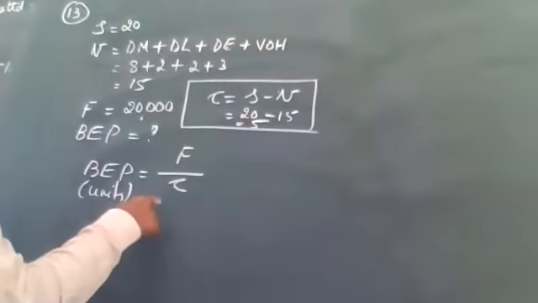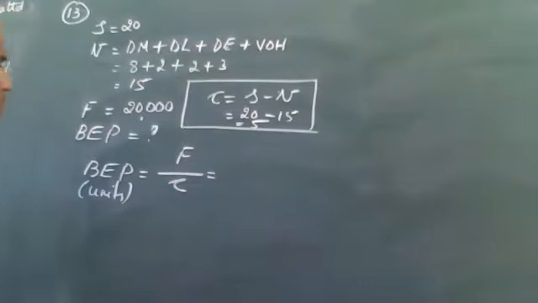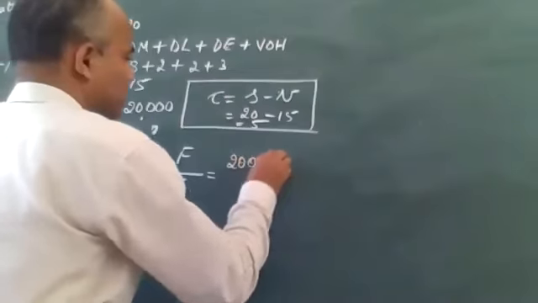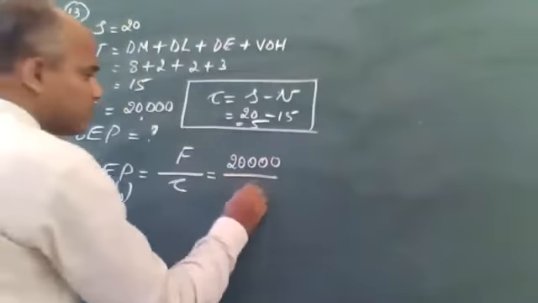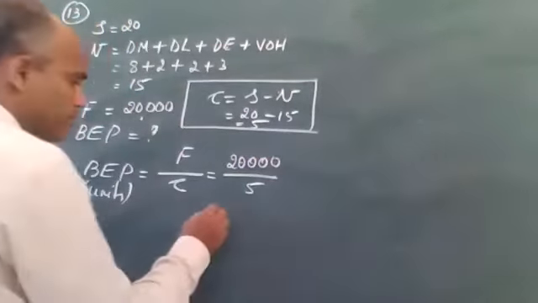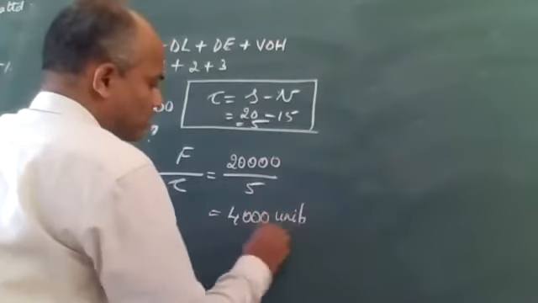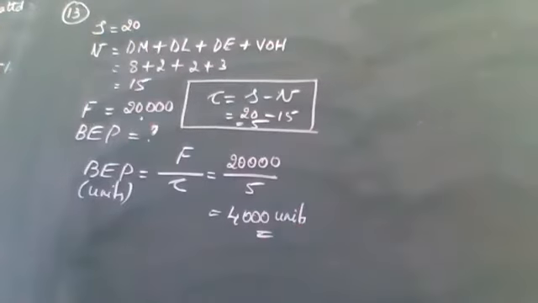So bring it here. Fixed cost is how much? Here I have fixed cost of 20,000 rupees, divided by contribution per unit, which is 5. 20,000 divided by 5 comes to 4,000 units. Is this okay? That's the first part.